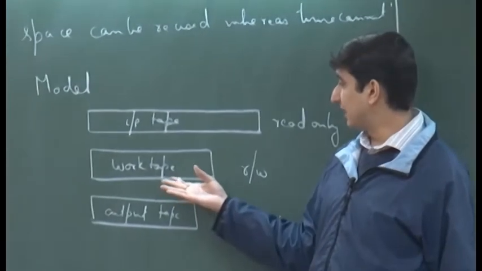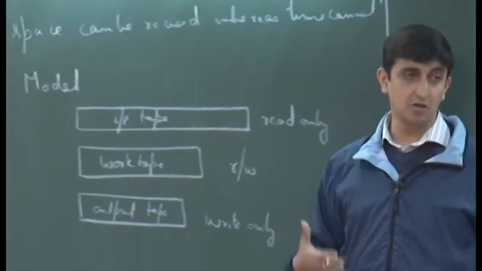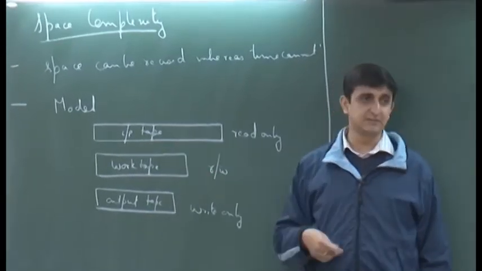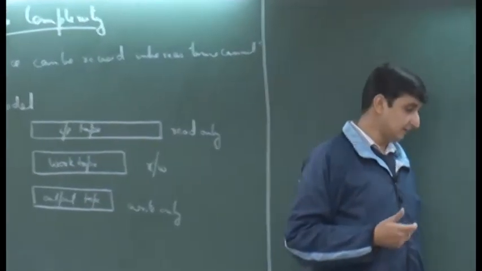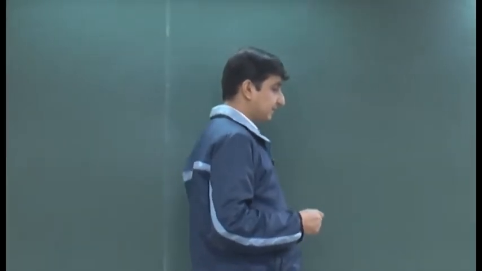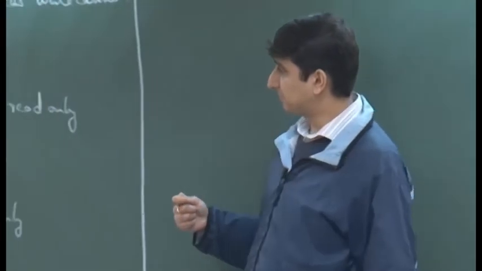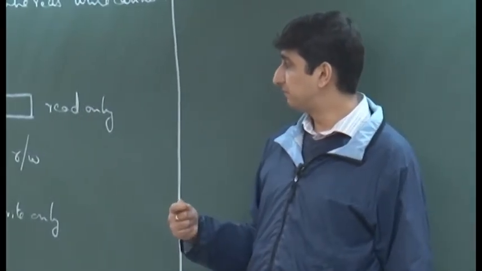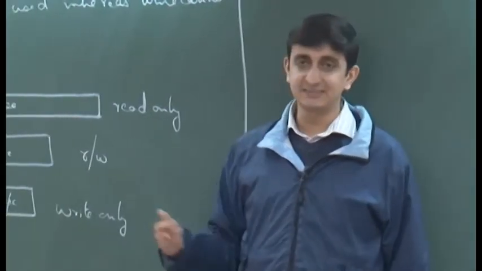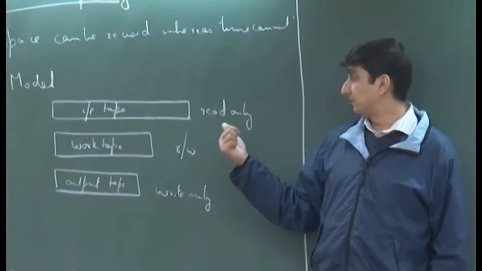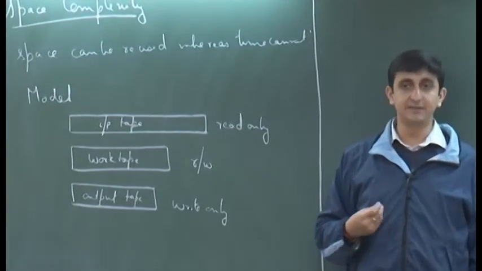So, as we can see, we can do computations where the number of cells required is much less than the number of cells in the input tape. This is again a contrasting feature with time bounded computations. In time bounded computations, we saw that the number of steps that a Turing machine takes has to be at least n in order for the Turing machine to at least read the entire input.